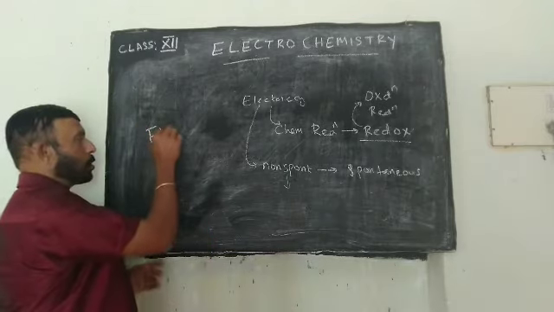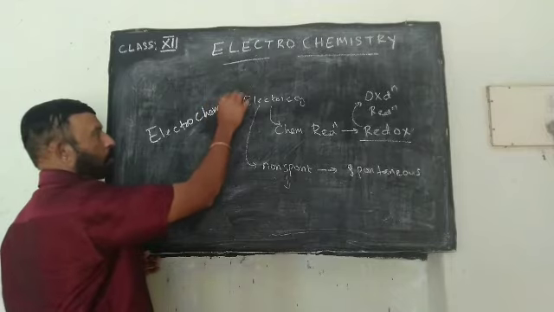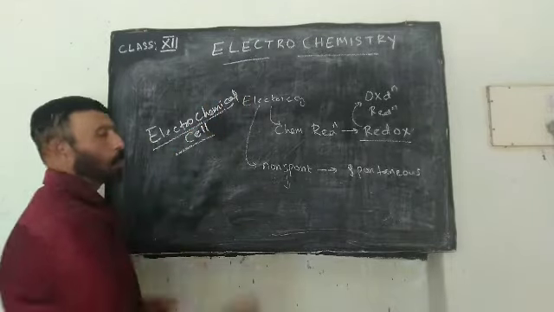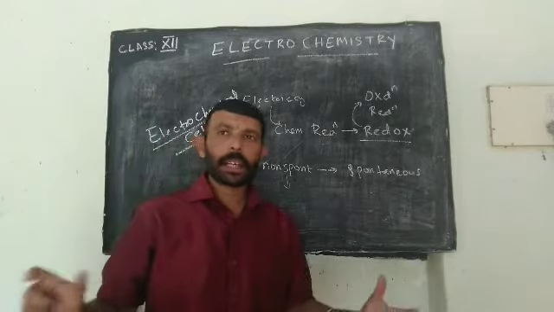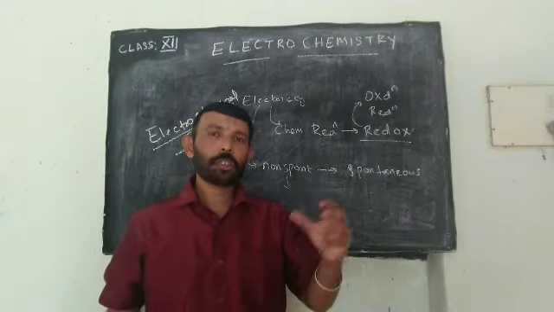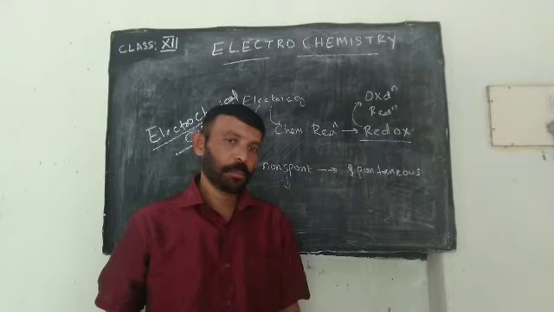Next term is electrochemical cell. What is meant by electrochemical cell? It is a device used for the conversion of chemical energy to electrical energy.